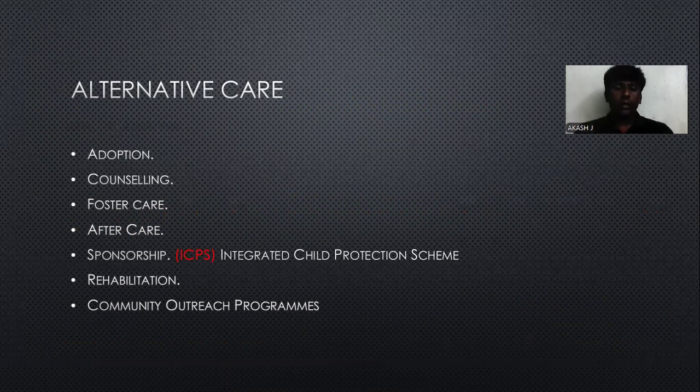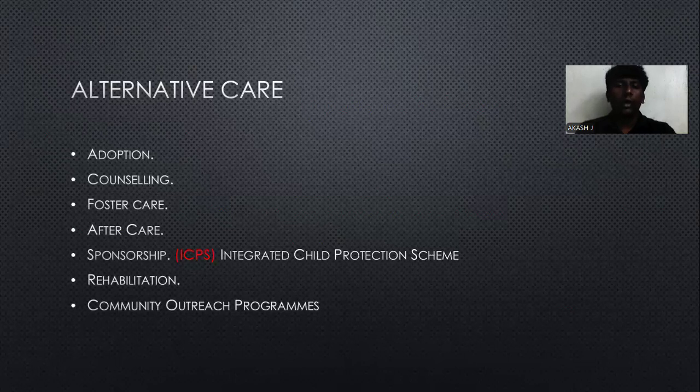Then we are going to see the alternative care of the Juvenile Justice Act. First one is adoption. The child is adopted at a younger age, so that he can be converted into a good person. Then he can go to a good family and good environment, so that his talent can be channeled in other ways. The second one is counseling. The child gets counseling for his behavior, and we convert the child by giving behavior therapy.